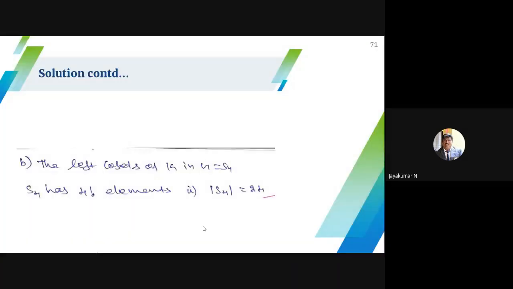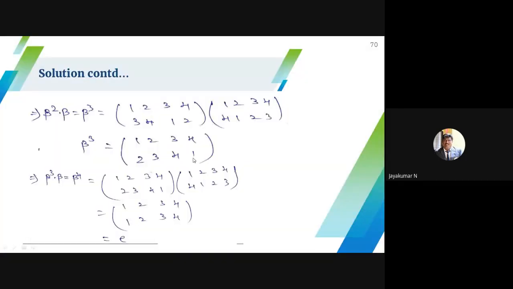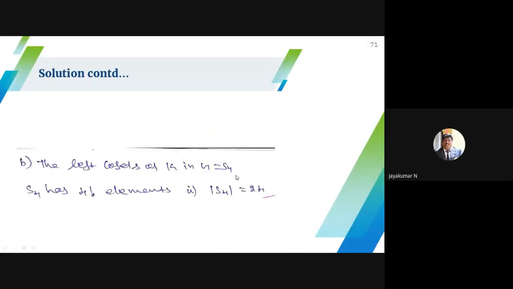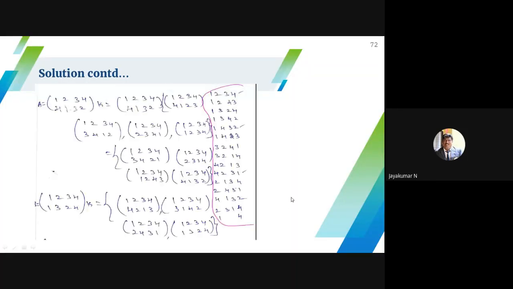Now I have to collect the left cosets of K. K is nothing but my cyclic subgroup: 1, beta, beta square, beta cube. I have to find the left cosets of K in S4. In S4 there are 24 elements. So I have to choose such a collection. I can pick one element and just multiply it with K. Finally you can get such a collection.